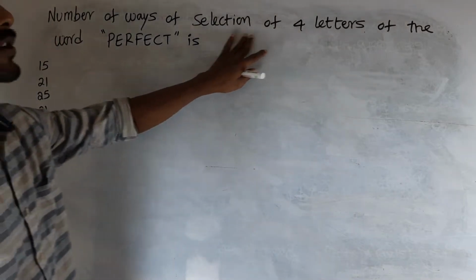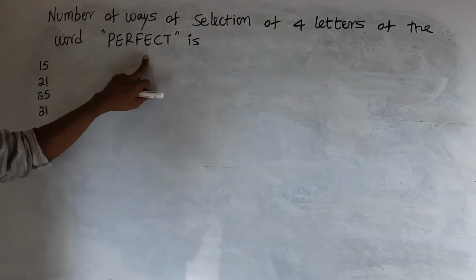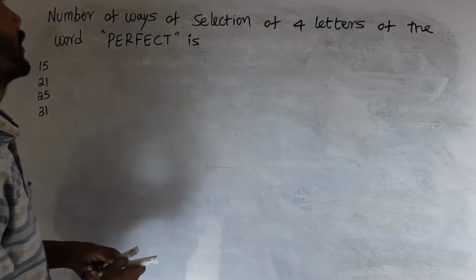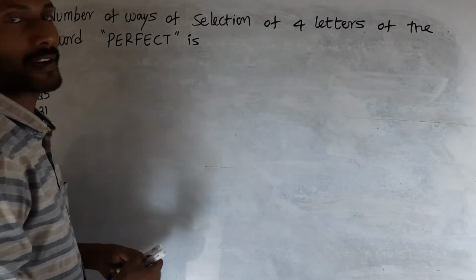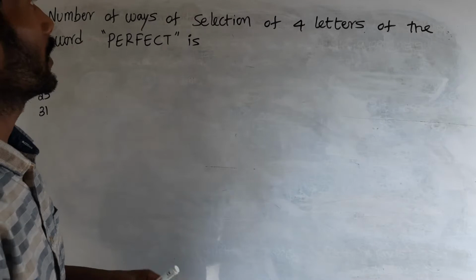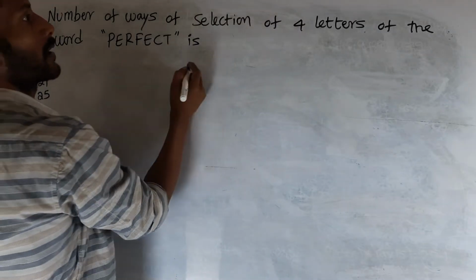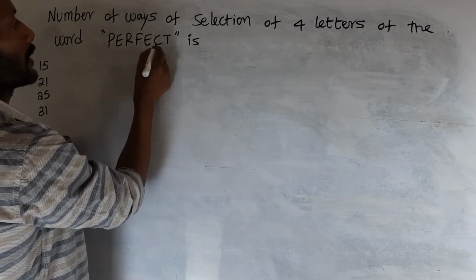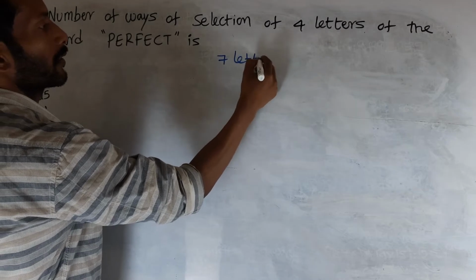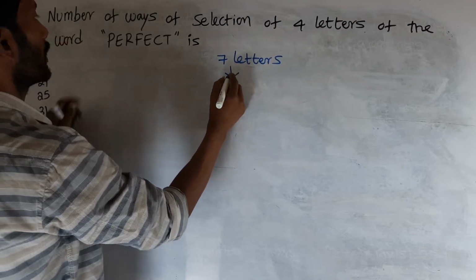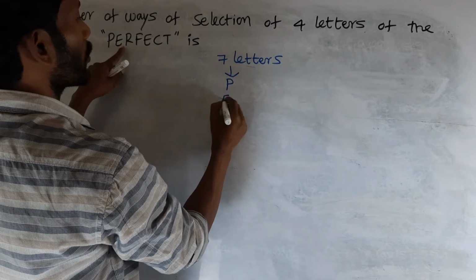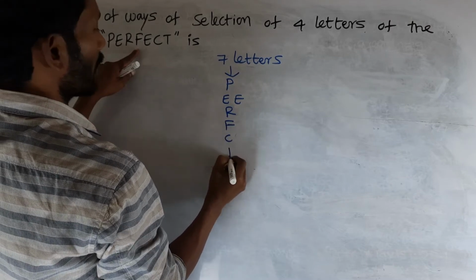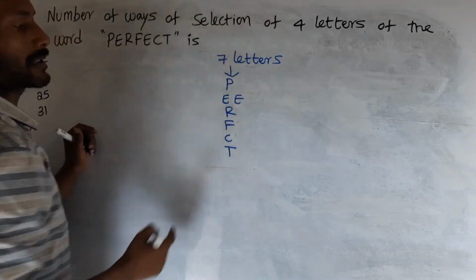Number of ways of selection of 4 letters of the word PERFECT is. The question is the number of ways of selection, so we have to find all possible selections of 4 letters of the word PERFECT. It is a 7-lettered word. P is 1 time, E 2 times, R 1 time, F 1 time, C 1 time, T 1 time, so 7 letters.